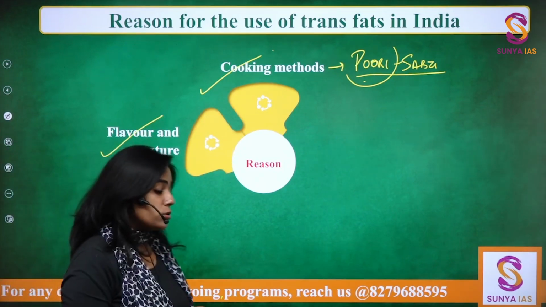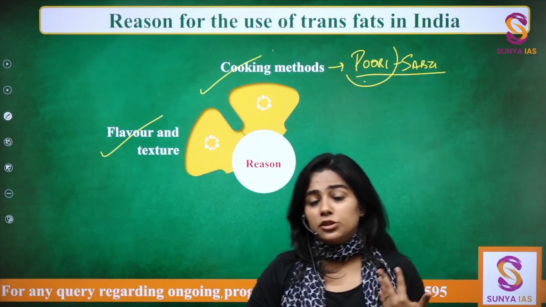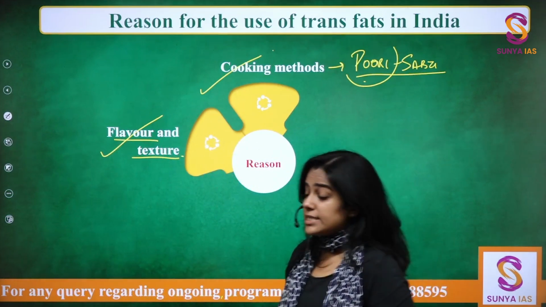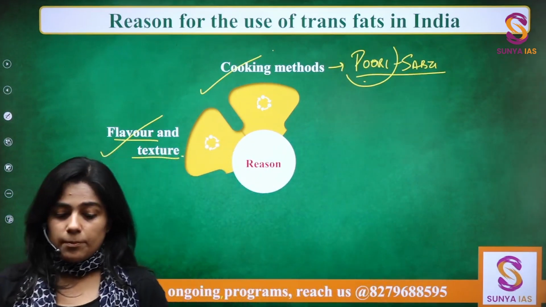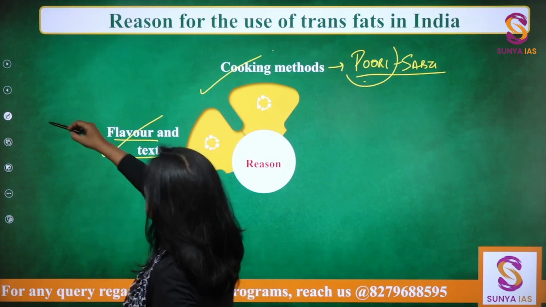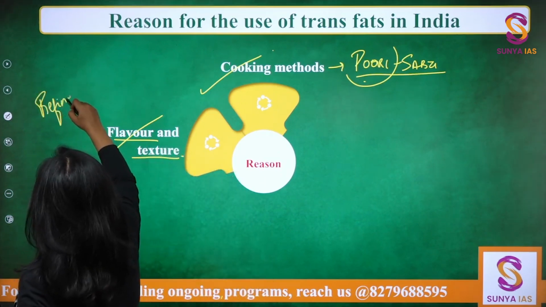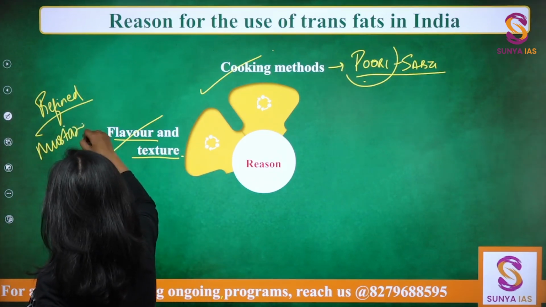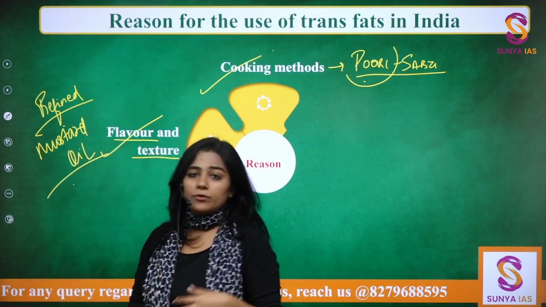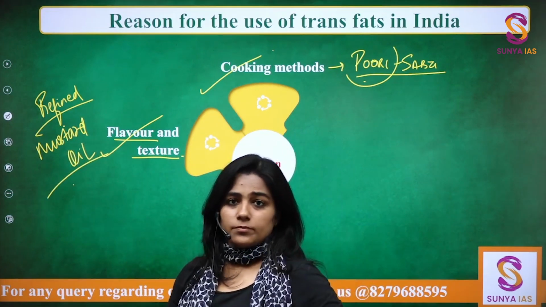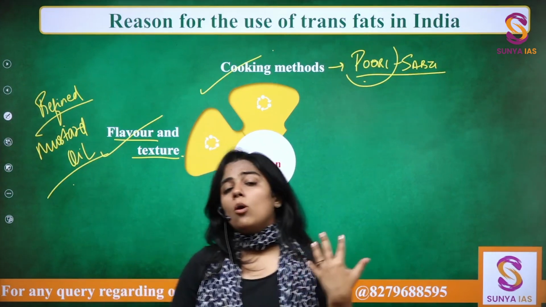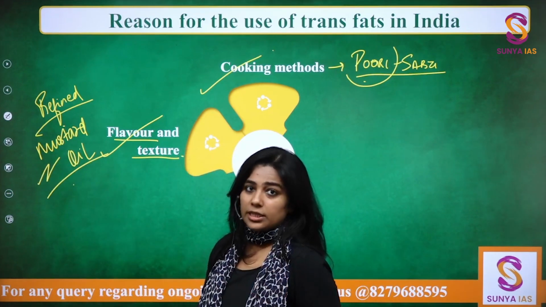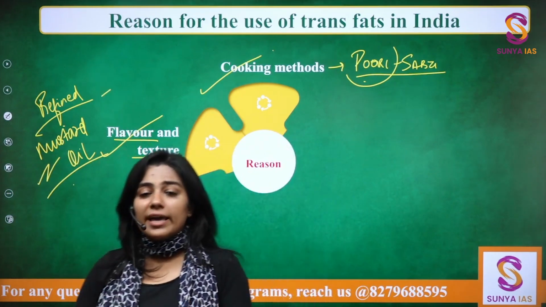Then trans fat also has this very unique thing of enhancing flavor and texture. For example, there is refined oil, and then there is mustard oil. When you talk with the elders about the kind of oils that should be used, you will always hear them saying that you should use mustard oil, which is called sarson ka tel, instead of refined oil. Why?